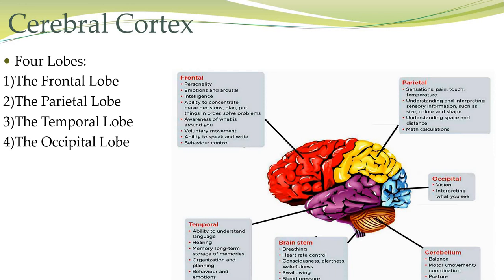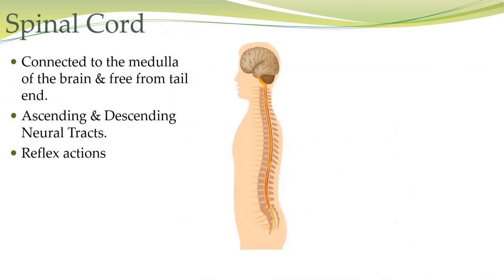Now, let us talk about the spinal cord. The spinal cord is a long rope-like collection of nerve fibers which runs along the full length inside the spine. Its one end is connected with the medulla of the brain and the other is free at the tail end. Its structure all along its length is similar. The butterfly-shaped mass of gray matter present in the center of the spinal cord consists of association neurons and other cells. Surrounding the gray matter is the white matter of the spinal cord, which is composed of ascending and descending neural tracts. Now, these neural tracts are basically collections of nerve fibers. They connect the brain with the rest of the body.